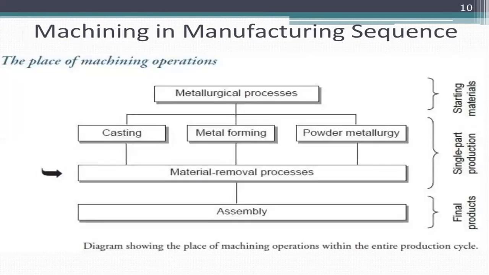Machining sequence. In a machining sequence, the first one is the metallurgical process, the initial stage or starting material. There are three types: first one is casting, second is metal forming, and third one is powder metallurgy. From the casting, metal forming, and powder metallurgy, it gives a part for the metal removal process. The third stage is the metal removal process, which is removing the unwanted material from the workpiece. And the last one is assembly. It is the final product according to the manufacturing sequence.